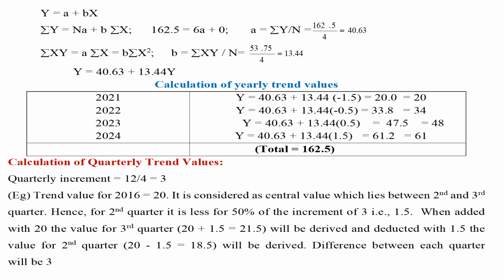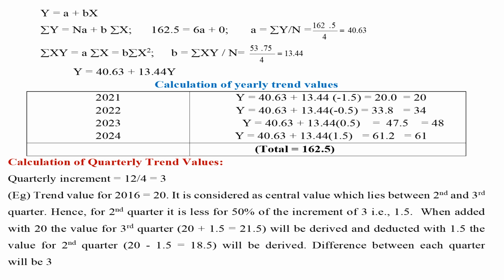Calculation of quarterly trend values. Quarterly increment equals 12 divided by 4 quarters equals 3. E.g., the trend value for 2016 equals 20. It is considered as the central value which lies between the second and third quarter. Hence, for the second quarter it is less by 50% of the increment of 3, i.e., 1.5. When added to 20, the value for the third quarter, 20 plus 1.5 equals 21.5, will be derived, and deducted by 1.5, the value for the second quarter, 20 minus 1.5 equals 18.5, will be derived.